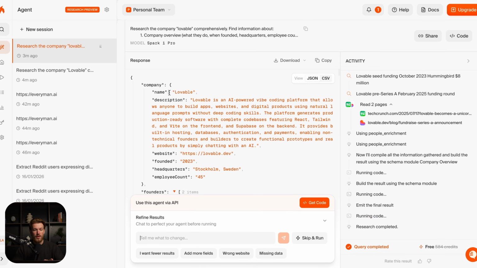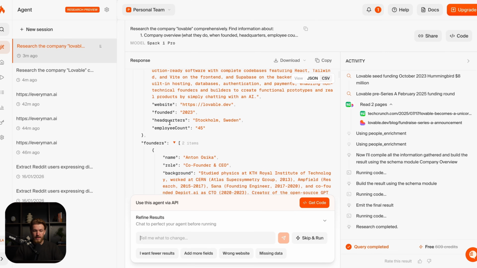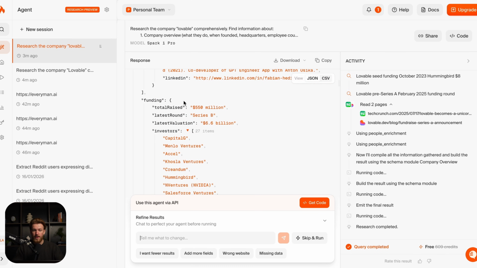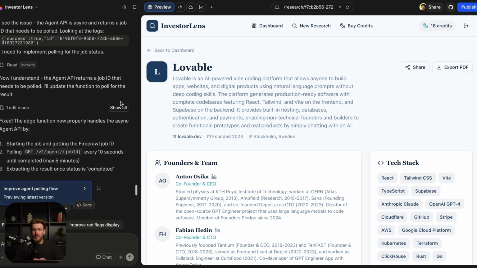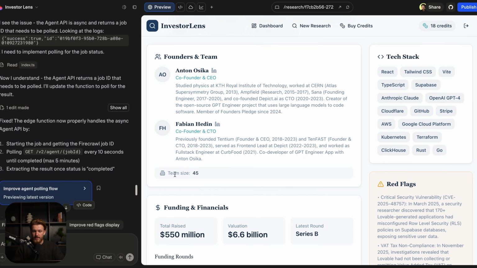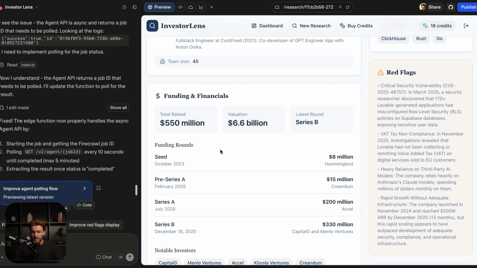So as you can see, we have the company, we have the name, we have the description, the website, the year that it was founded, the headquarters, the employee count, the founders right here. We have funding. We have a lot of different data right here. Moment of truth. So right now, when we go back to Lovable, this is our actual result. And look how valuable this is. So we have our Lovable overview, when it was founded, all the information that the Firecrawl agent found. We have the founders and the team. We have the team size. We have the funding and financials. And this is all correct. Like the quality is really good.